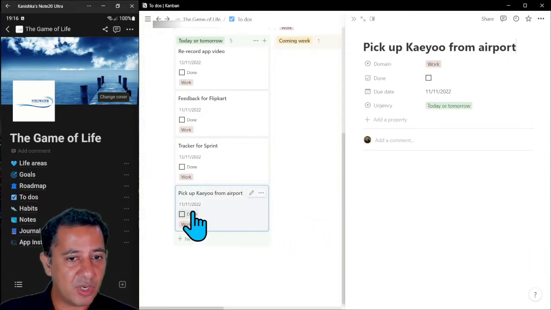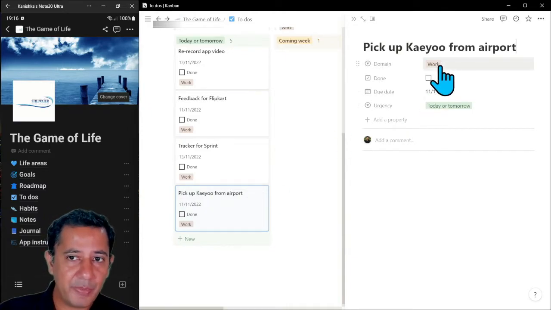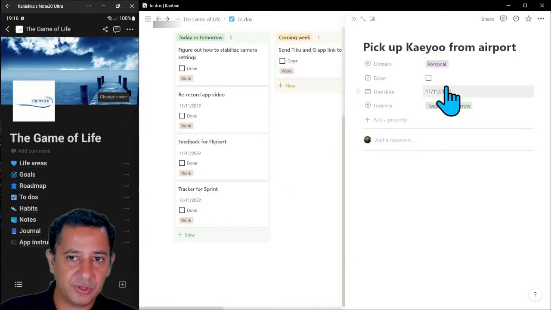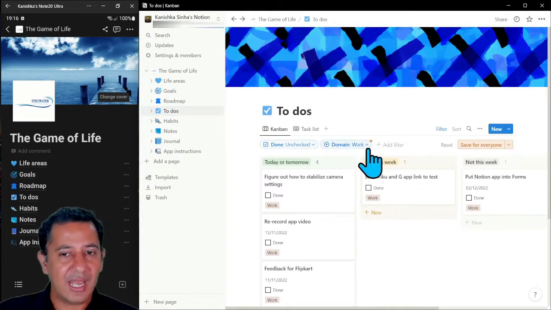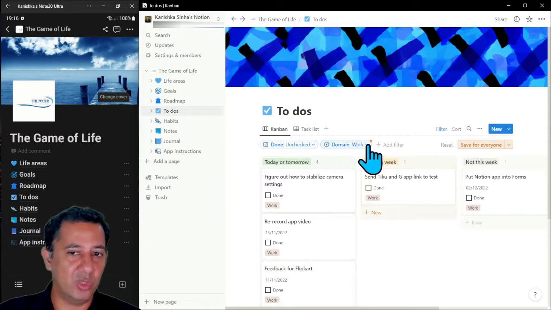So let's see, I have put in pick up KU from the airport. The domain is my personal life, right? And why is that important? Why am I putting that domain? Because sometimes I'm at work and I just want to focus on what I need to get done at work, right?